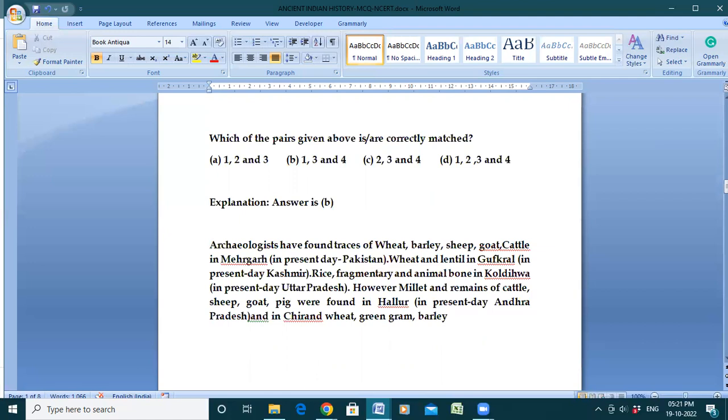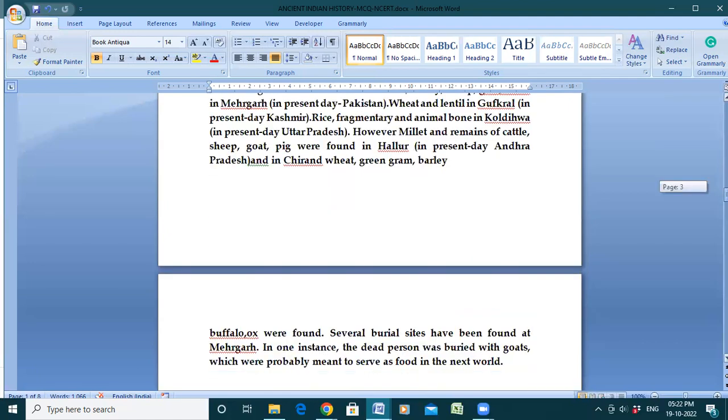Then wheat and lentil in Gufkral, that is present-day Kashmir. Then rice, fragmentary, and animal bone in Koldihwa, that is present-day Uttar Pradesh. However, millet and remains of cattle, sheep, goat, pig were found in Hallur, that is present-day Andhra Pradesh, and in Sheri, wheat, grain, gram, barley have been found, and buffalo and oats are also found.